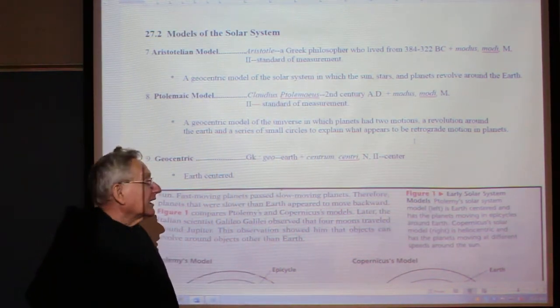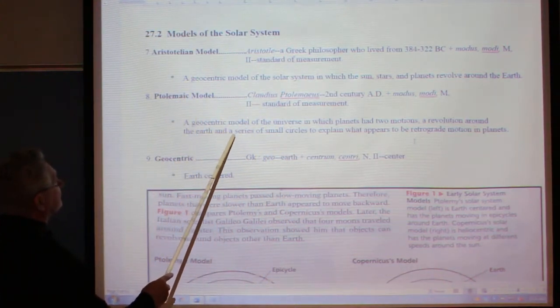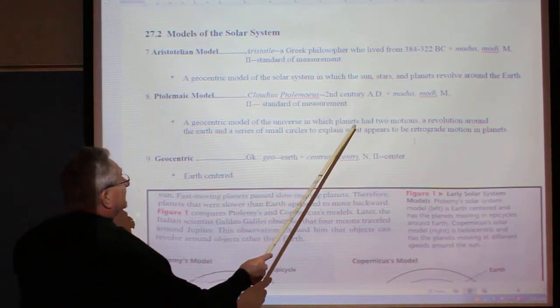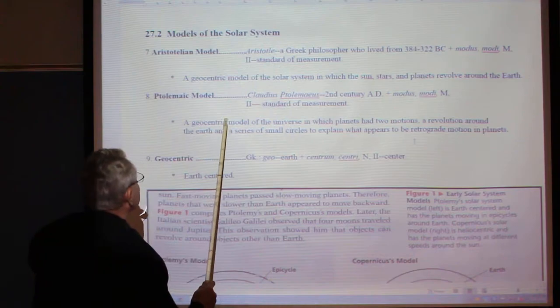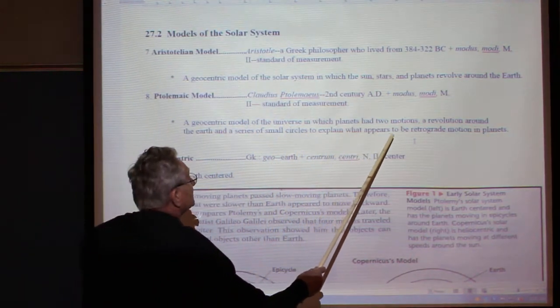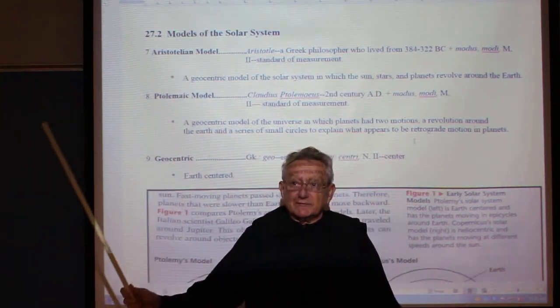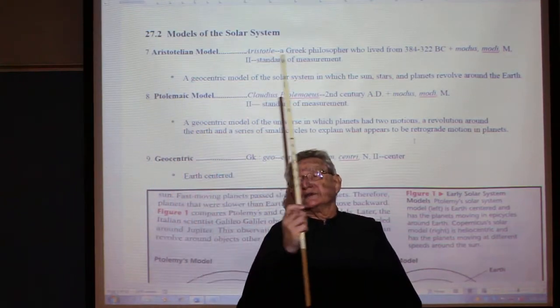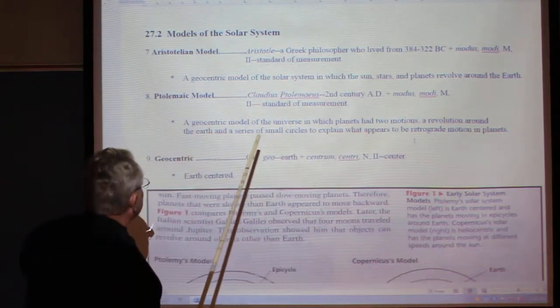They didn't know when. And how do you explain that? Well, the Ptolemaic model is a geocentric model of the universe in which the planets had two motions, a revolution around the Earth and a series of small circles to explain what appears to be retrograde motion. So how do Venus and Mars retrograde and seem to go around? So they made these little tiny things called epicycles.